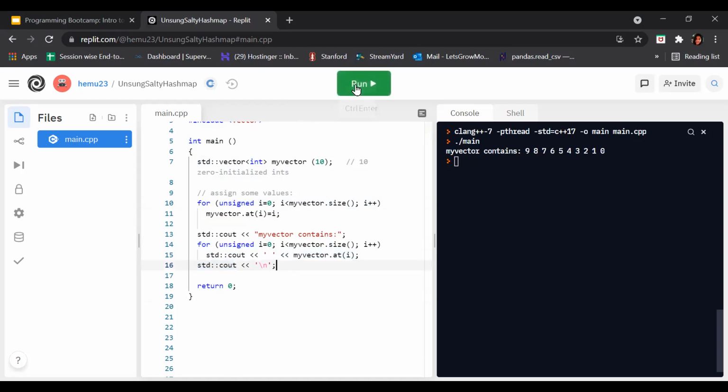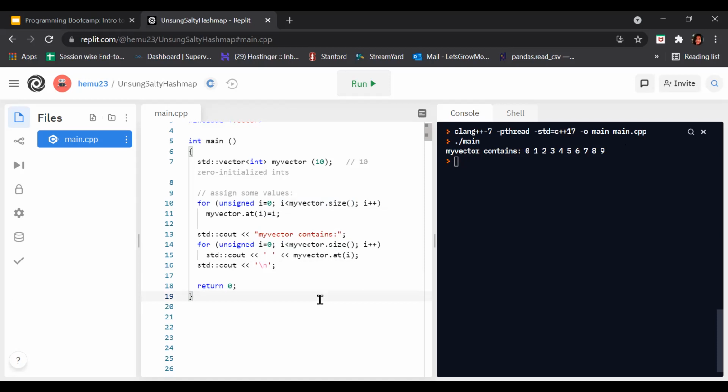Now let's run this program and see what the output is. See, my vector contains 0, 1, 2, 3, 4, 5, 6, 7, 8, 9. In the previous program, we just reversed the order of my vector and got the output.